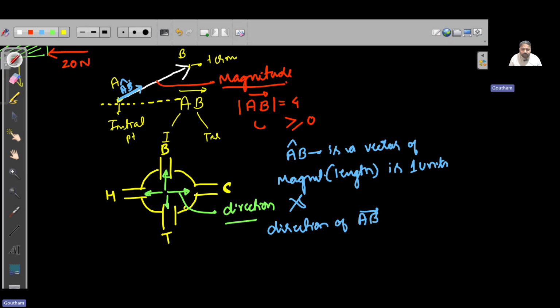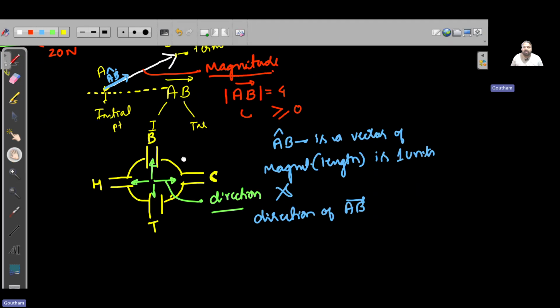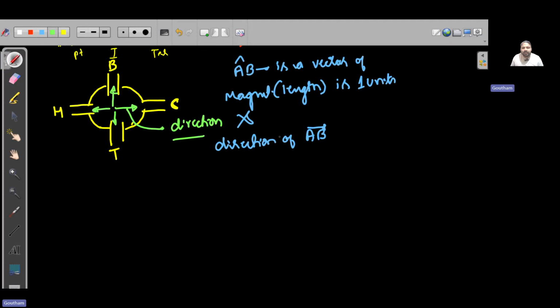Look at this. Now, let's continue, gentlemen. So, this is my vector AB. Any vector A is represented as magnitude as well as direction.